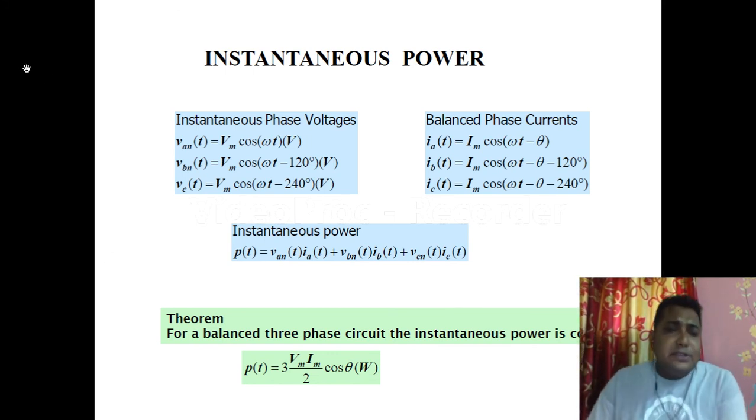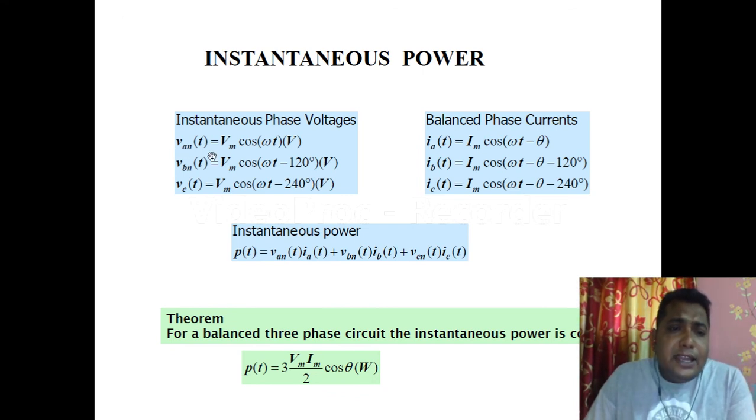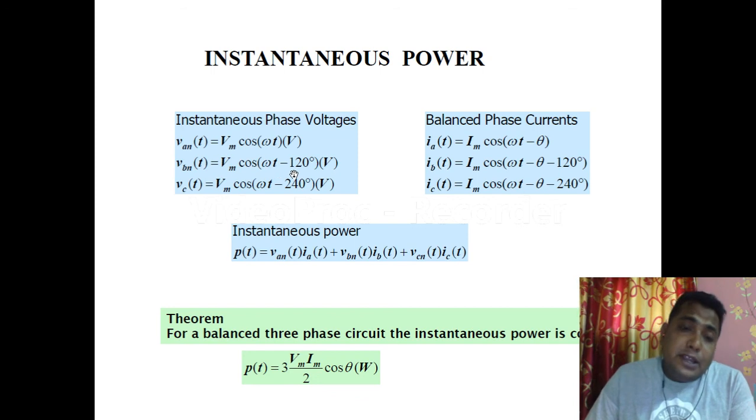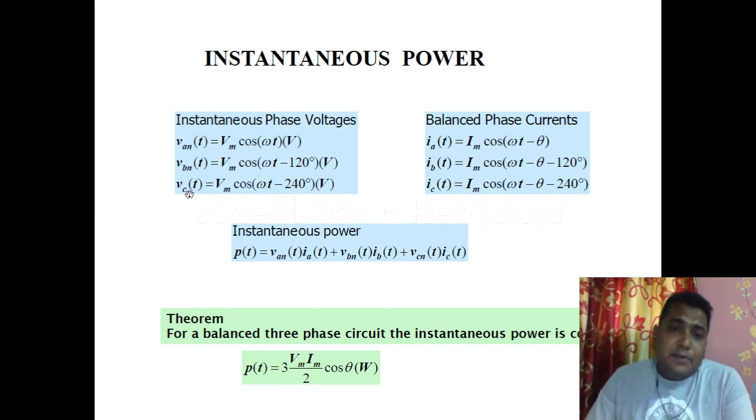So VAN is Vm cos omega t, VBN is Vm cos omega t minus 120 degree, that is 120 degree shift, and C phase is again shifted from B by 120 degree, so VCN is equal to Vm cos omega t minus 240 degree, correct?